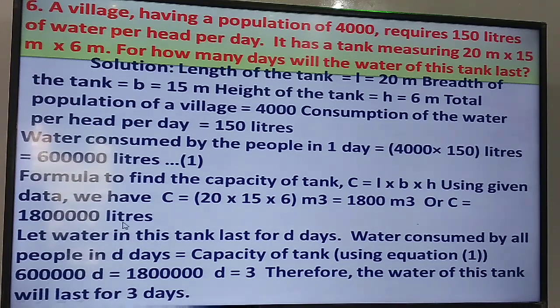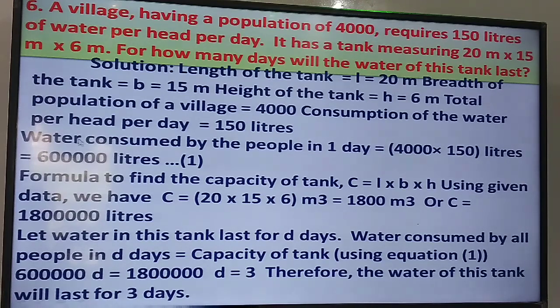1800 cubic meter, that gets converted into liters; we have to multiply it by 1000. Then it gives 1.8 into 10 raised to power 6 liters. So the capacity of the tank is 1.8 into 10 raised to power 6 liters. And 4,000 persons require 4,000 into 150, that is equal to 6 into 10 raised to power 5.